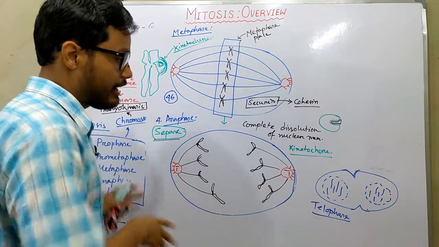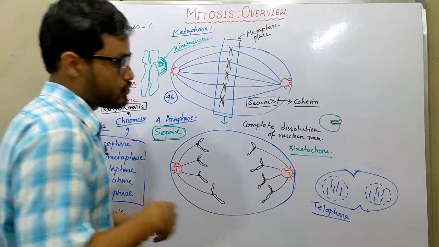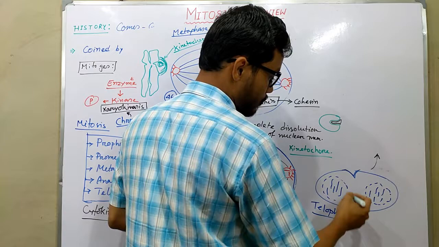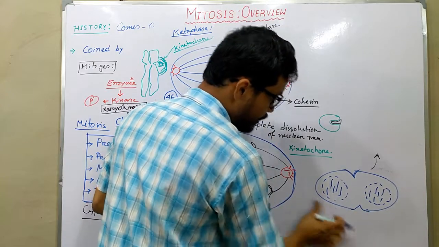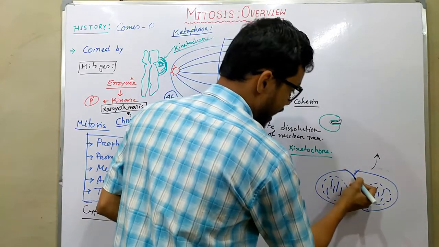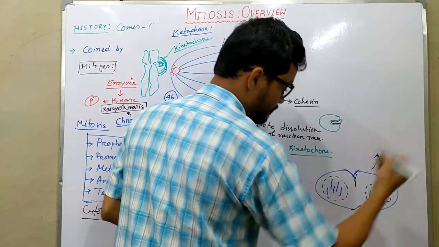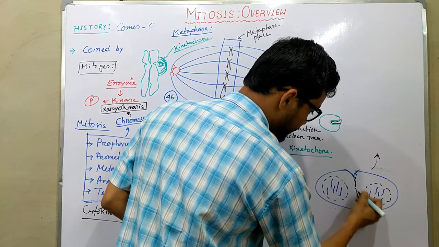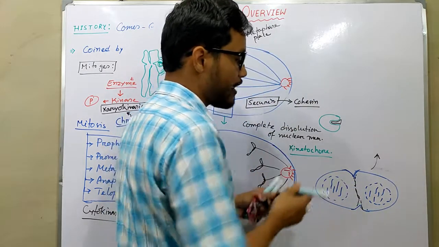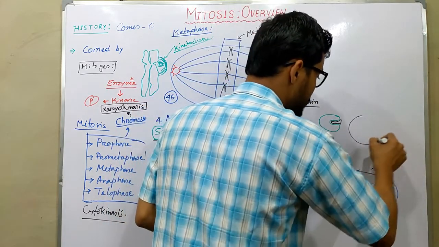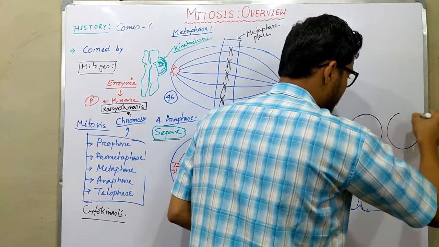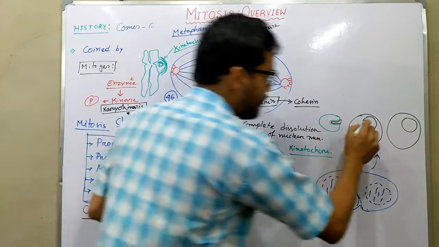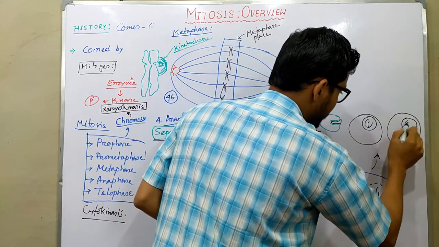Okay, now the cell enters into cytokinesis. So in cytokinesis, what happens? The cleavage furrow that was produced in telophase moves further, and they progress towards each other, and ultimately at a point they join with each other and produce two cells that contain chromosomal content identical with their parent cell.